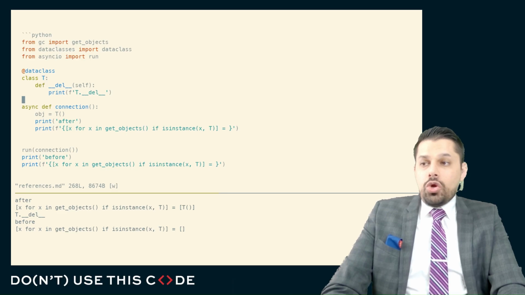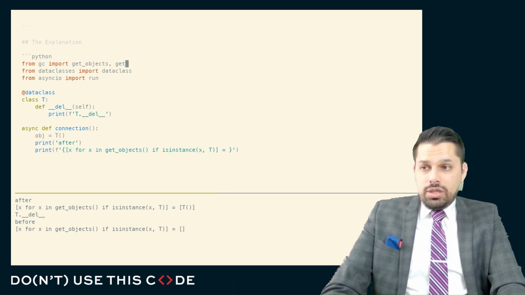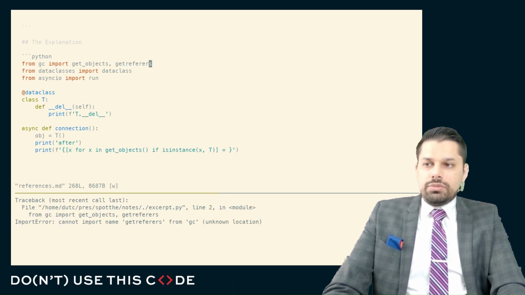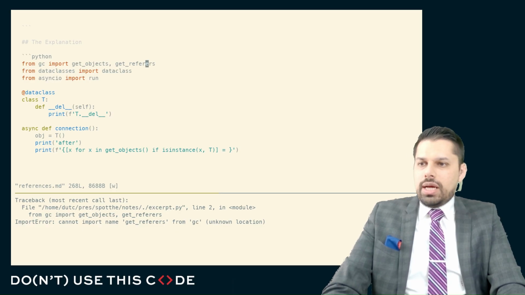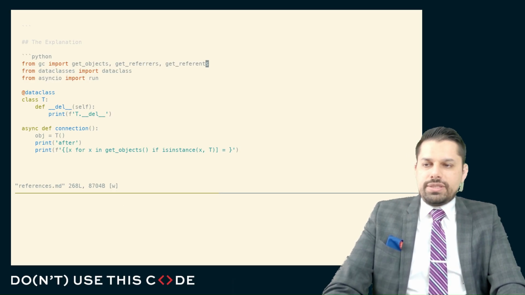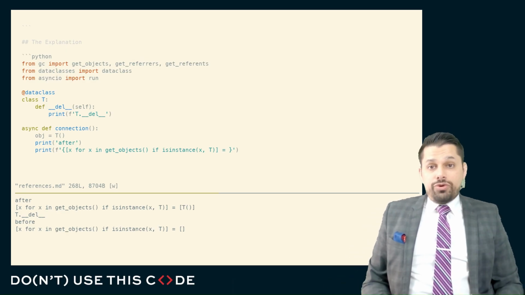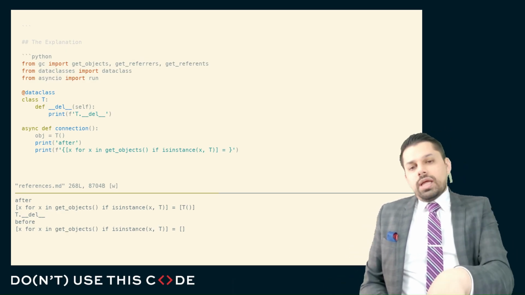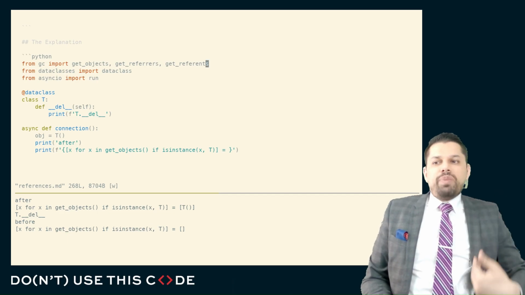We can use the gc module to get the referrers and to get the referents. The referrers and the referents tell us what's holding what alive and what is being held alive by something.